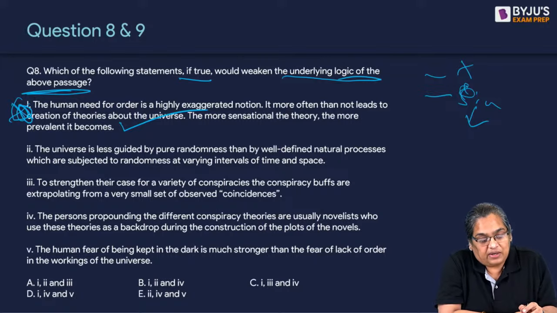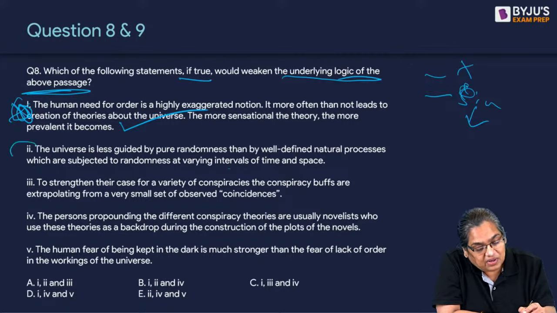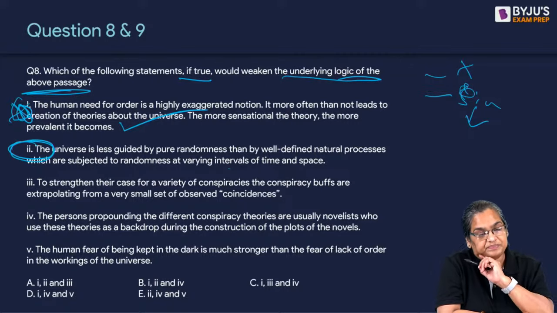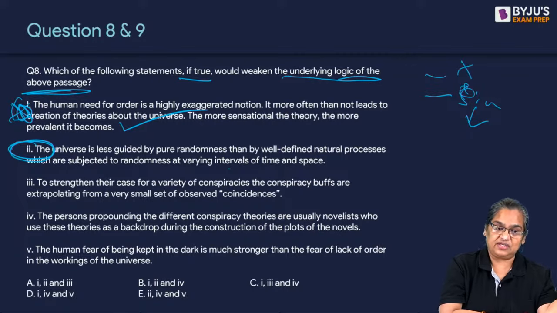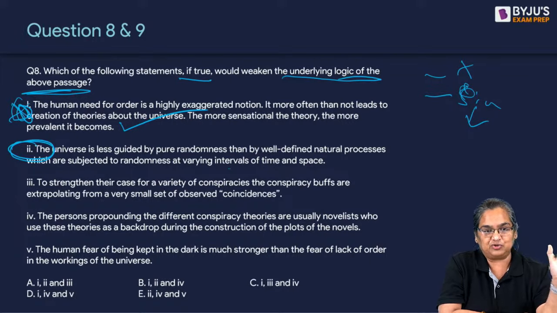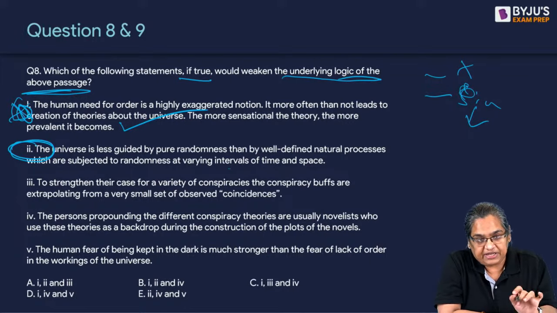Right? Second one: the universe is less guided by pure randomness than by well-defined natural processes which are subjected to randomness at varying intervals of time and space. Now, what is this talking about? We are less guided by pure randomness, which will strengthen his argument. All these random things are done by people. Randomness is not happening. So that doesn't weaken his claim.